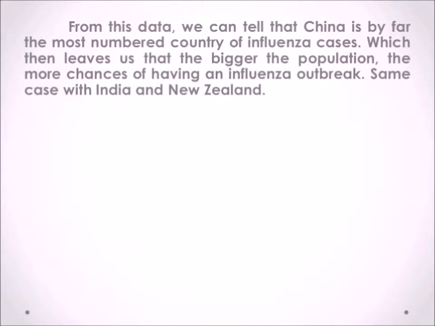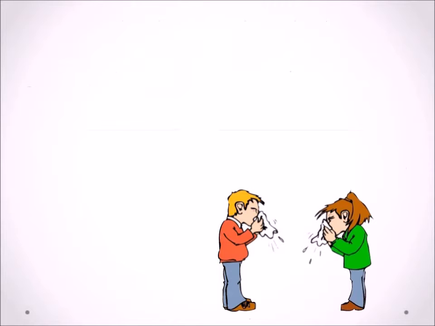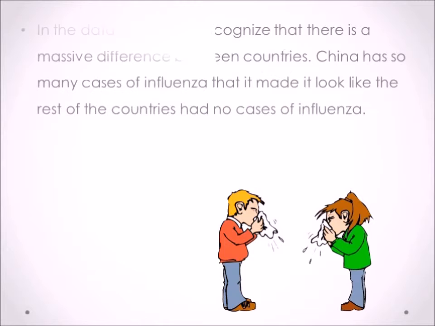From this data, we can tell that China is by far the country with the most influenza cases, which leaves us with: the bigger the population, the more chances of having an influenza outbreak. Same case with India and New Zealand. In the data shown, we recognize that there is a massive difference between countries. China has so many cases of influenza that it made it look like the rest of the countries had no cases.